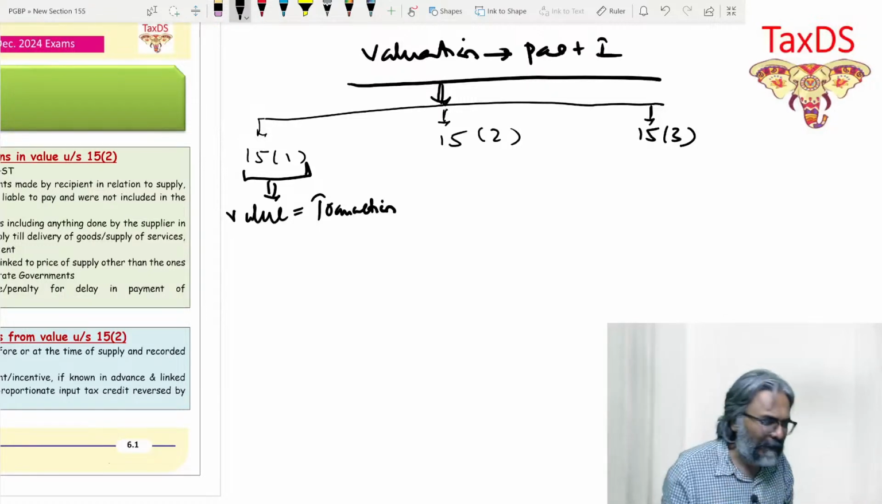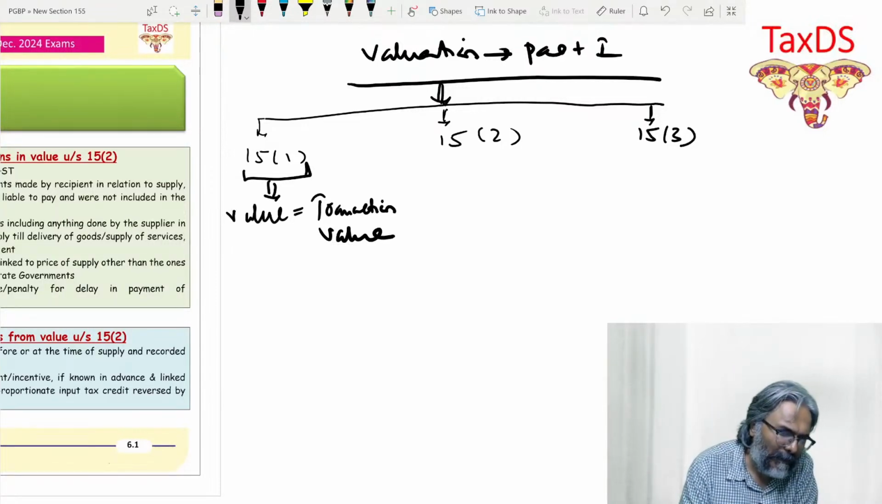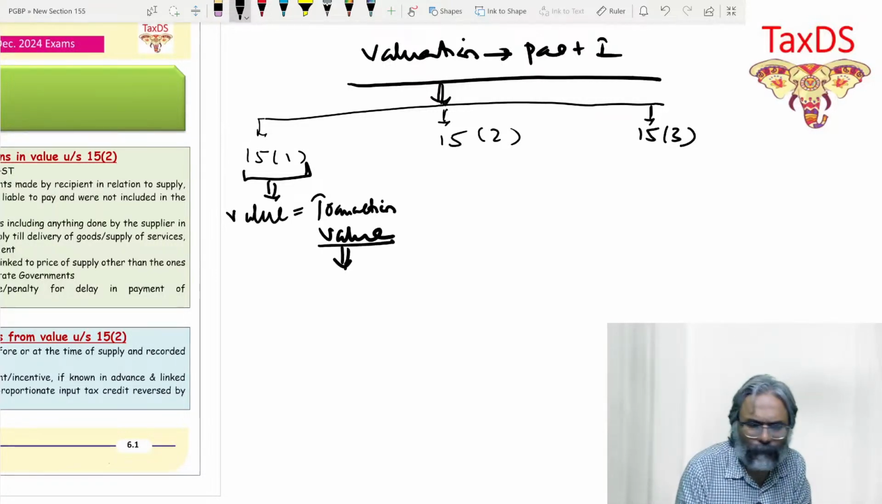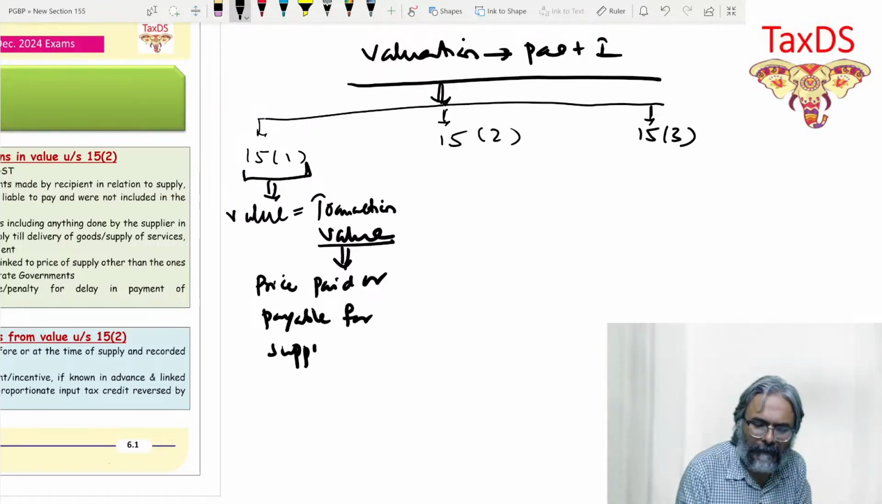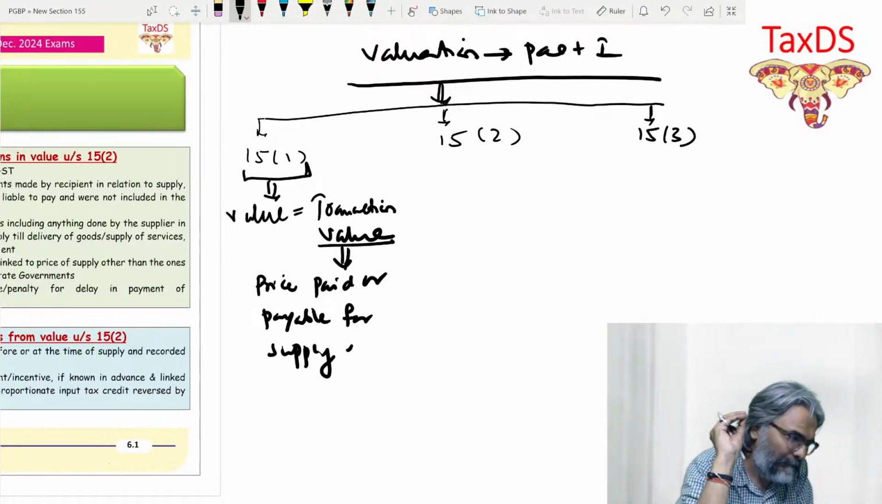What are the conditions? We'll see that. So the value would be the transaction value, students. That is point number 1. Now, what is transaction value? In this context, you may be aware of it: the transaction value is nothing but the price which is paid or payable for the supply. Is that clear to all of you?